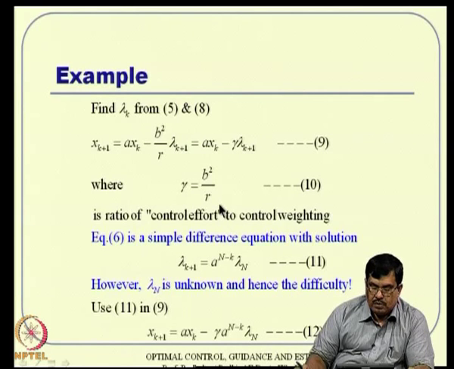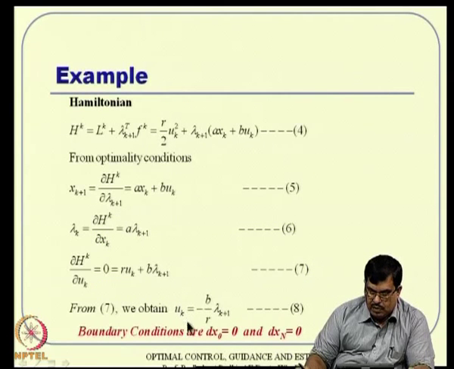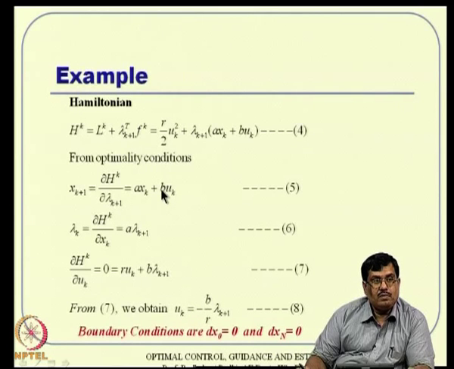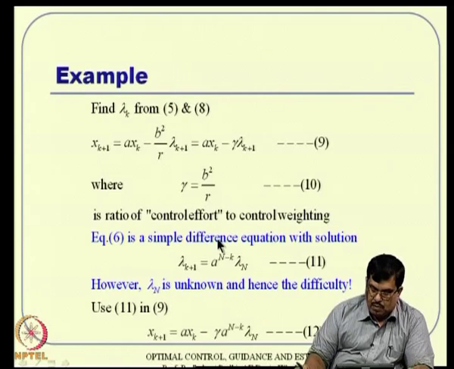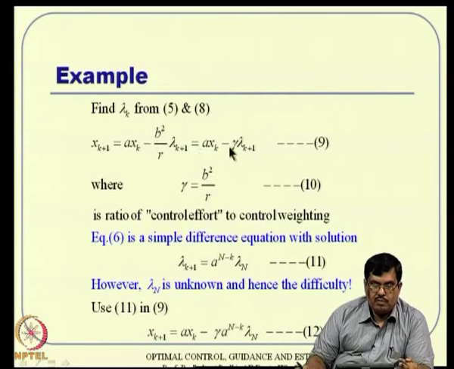So, you have u k. This u k expression you substitute here. So, you write the state equation like this. Just for the sake of simplicity, that b square by r you define as gamma and then write it that way. Now, that is the state equation, but you cannot really go ahead and solve this equation, because x k plus 1 is on the left hand side, and on the right hand side there is lambda k plus 1 and things like that.